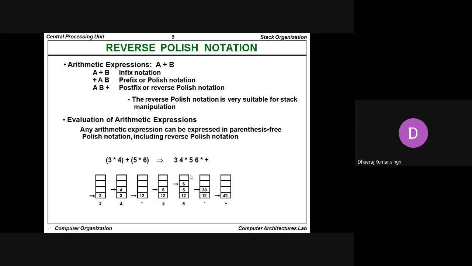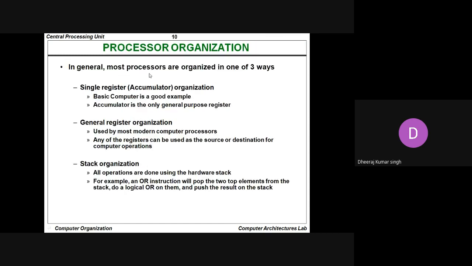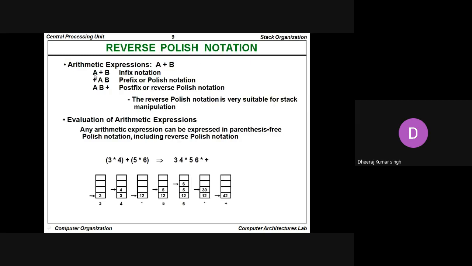Whenever we talk about reverse Polish notation, any expression is going to be represented in three different forms. Whenever we write A plus B, it is known as infix notation. Whenever we write plus AB, it is the prefix notation or Polish notation. And whenever we write AB plus, we are talking about reverse Polish notation or postfix expression.